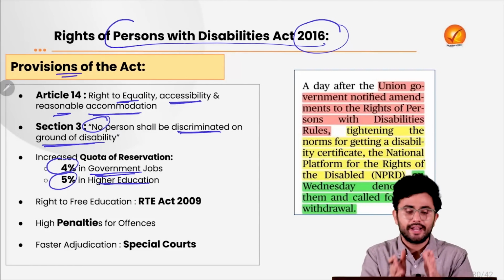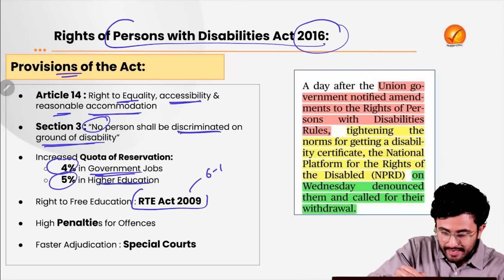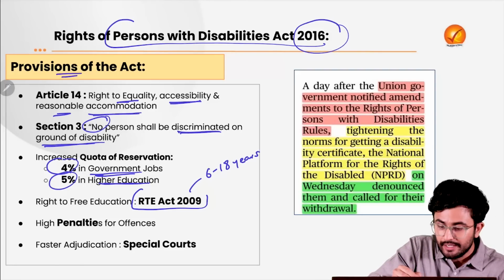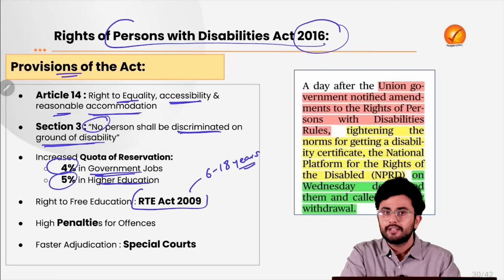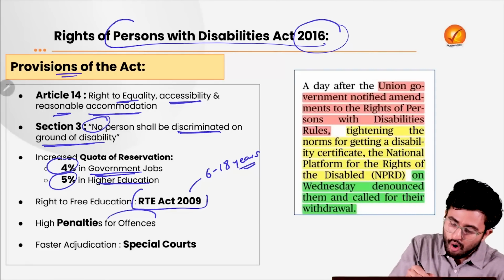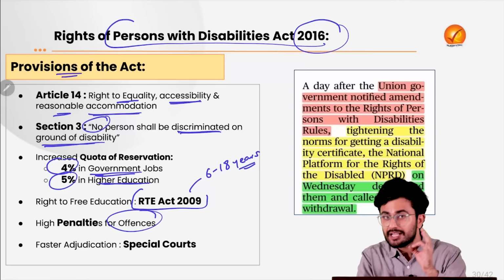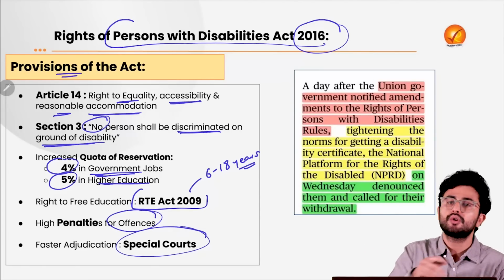They also have the right to free education under the Right to Education Act of 2009 for any disabled person from 6 to 18 years. Normally it is for 6 to 14 years, right? Then there is also the imposition of high penalties for offences against such disabled people, as well as faster adjudication under the establishment of special courts.